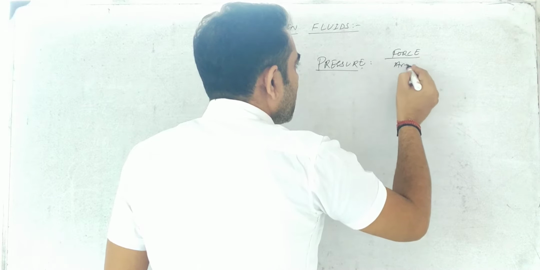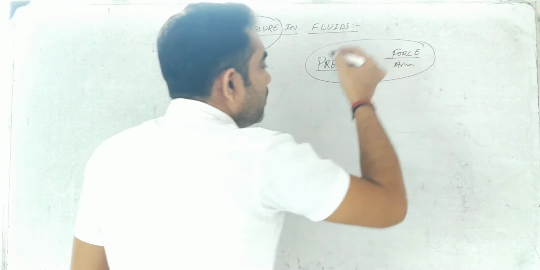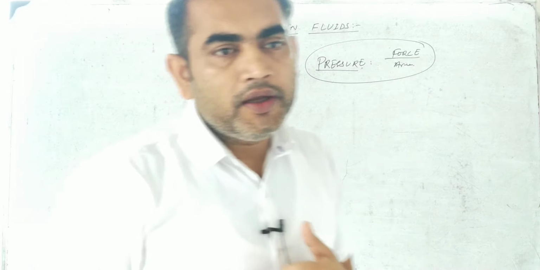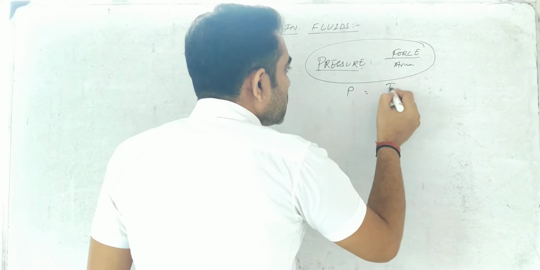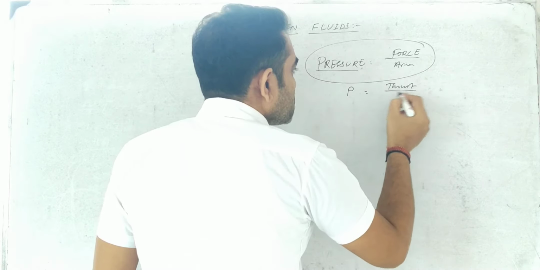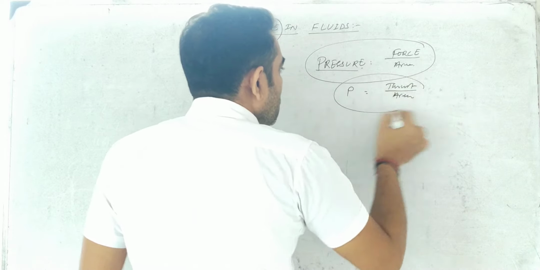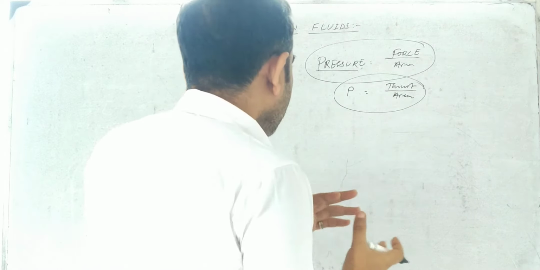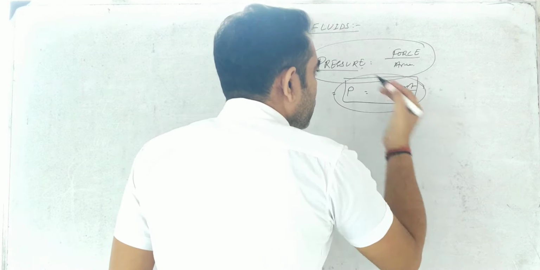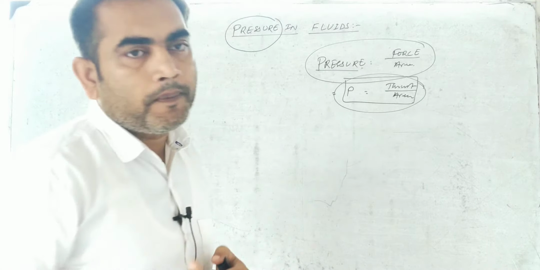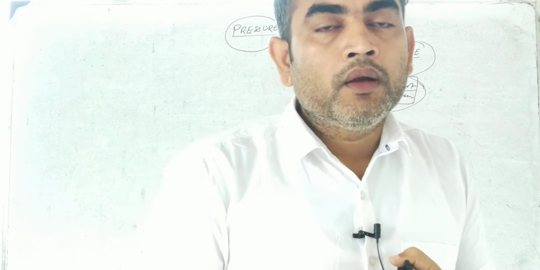Force by area mathematically. But if we write it more accurately, it is not the force, so we write it as pressure equals thrust by area. So thrust by area, more accurately, pressure can be written in this form. This is the more accurate form to write pressure. So now, what is thrust?